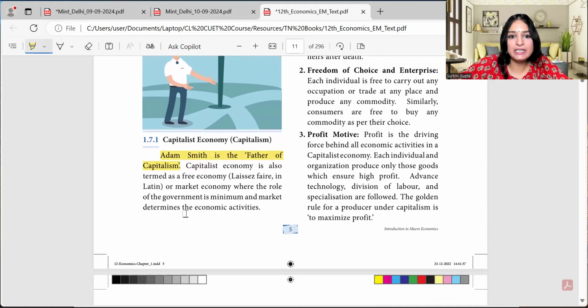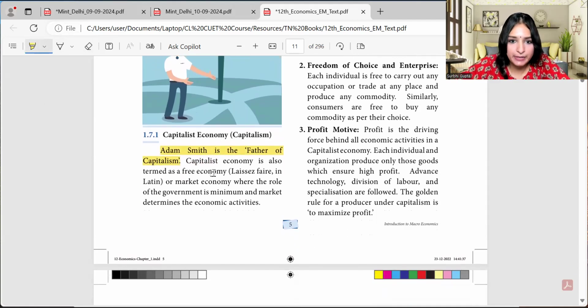So when we say who's the father of capitalism, Adam Smith. Capitalist economy is also termed as free economy. So we say laissez-faire, in Latin, free economy, which means market economy, where the role of government is minimum and the market determines the economic activity.